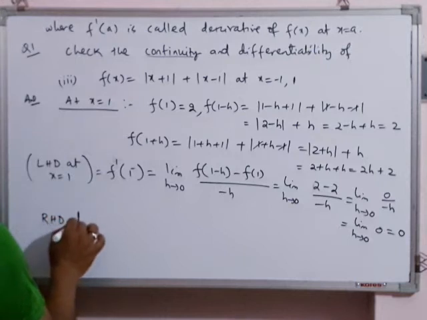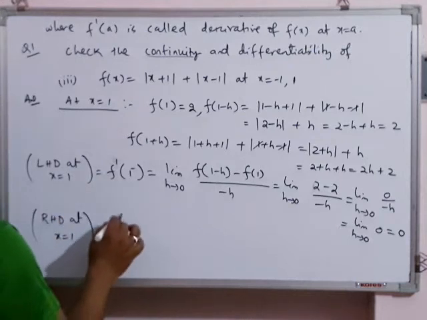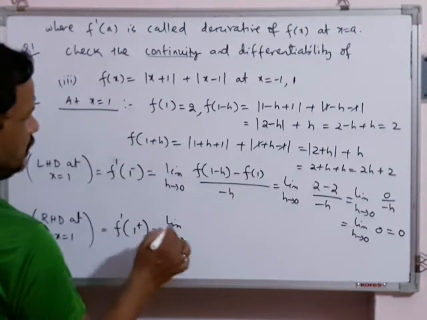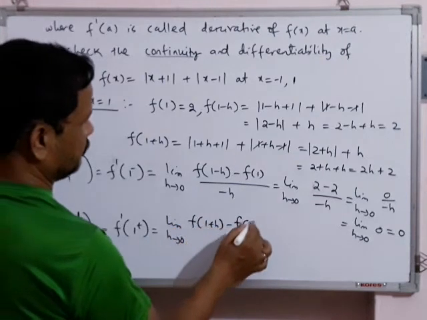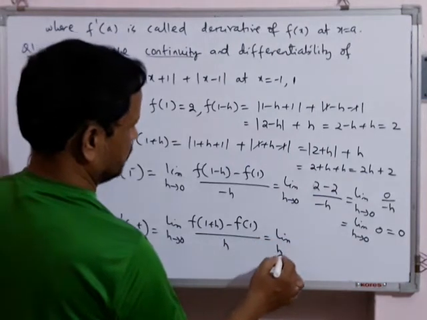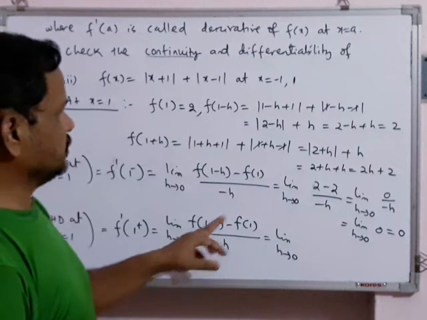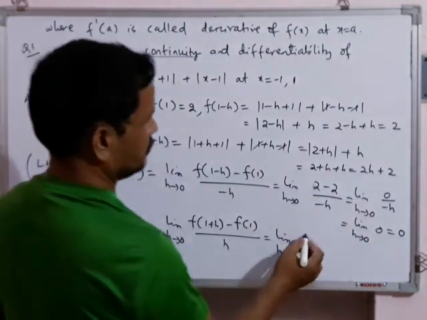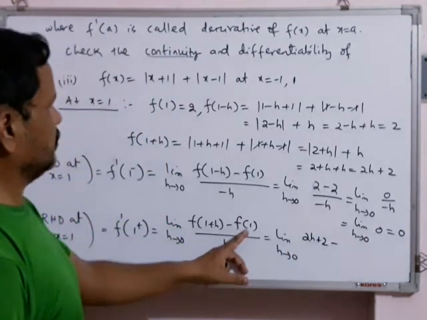Then we will find RHD at x = 1. This is f'(1+). Then we will write the formula. Limit h tends to 0 of [f(1 + h) - f(1)] divided by h. Then let me replace the values. Limit h tends to 0. What is f(1 + h)? f(1 + h) is simplified to 2h + 2. 2h + 2 minus f(1), which is your 2.